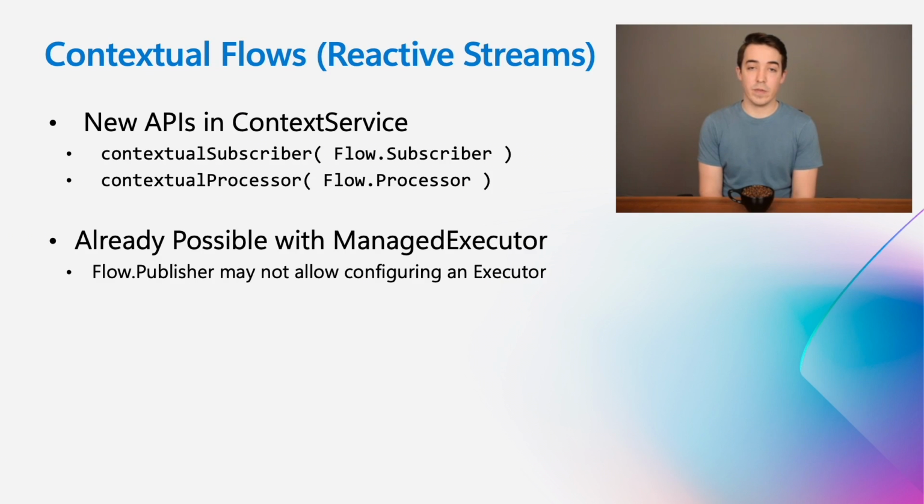To support contextual flows, context service has two new APIs, contextual subscriber and contextual processor. It's already possible to contextualize a flow using a managed executor, if the publisher allows providing an executor. In the case of a publisher which does not allow providing an executor, these new APIs can be used to provide context in the subscriber.